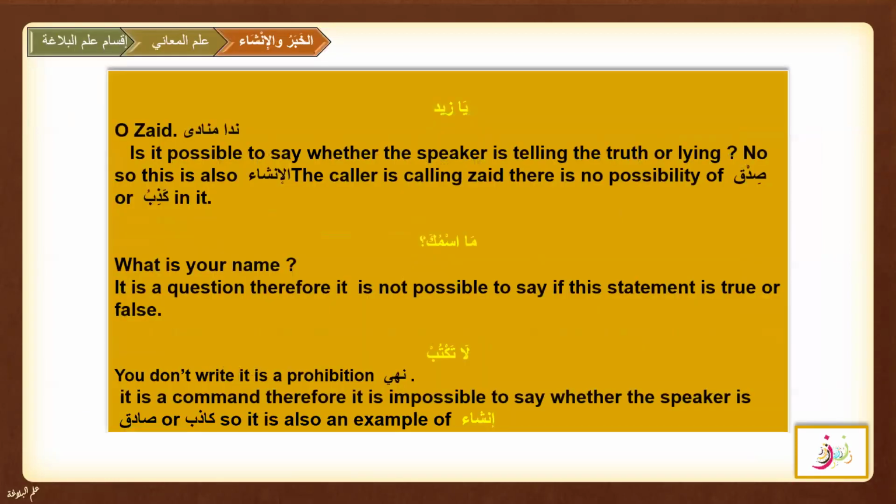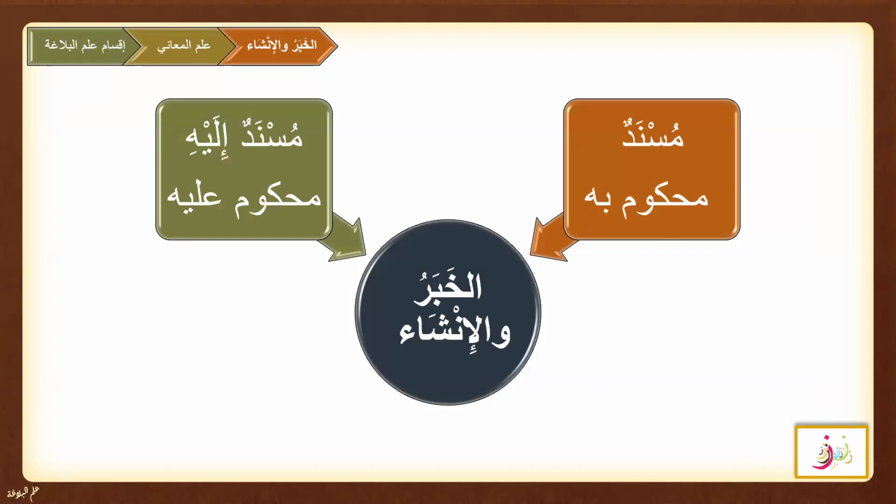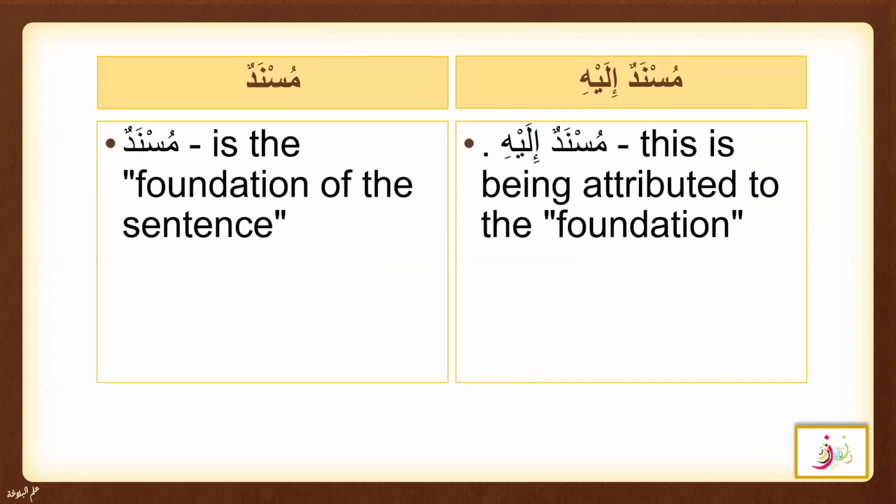There were some more examples about insha we did in the last session. So, now we know that there are two types of kalam, khabar and insha. And whether it is khabar or insha, there are again two components to the sentence, musnad and musnad ilayhi. Musnad can be called as mahkum bihi, and musnad ilayhi can be called as mahkum alayhi. Let's see what are musnad and musnad ilayhi.